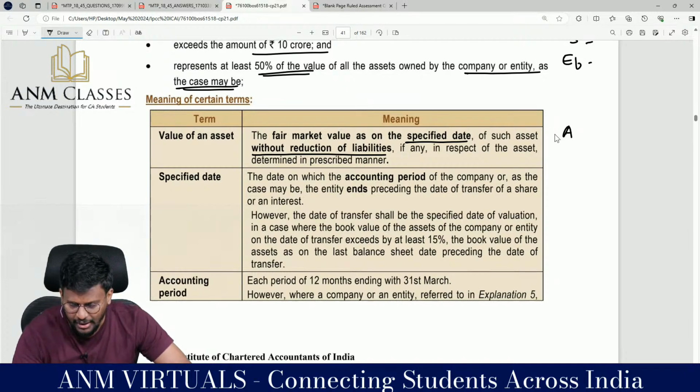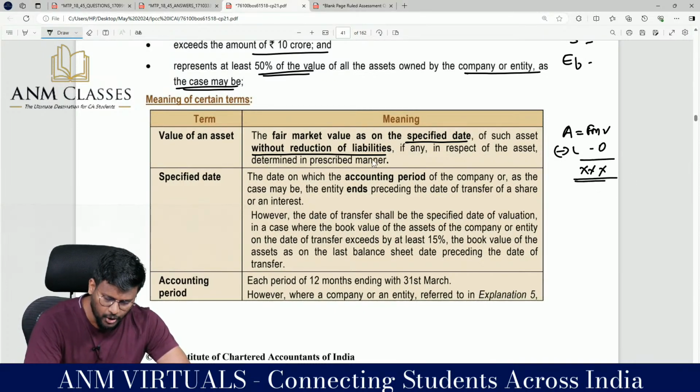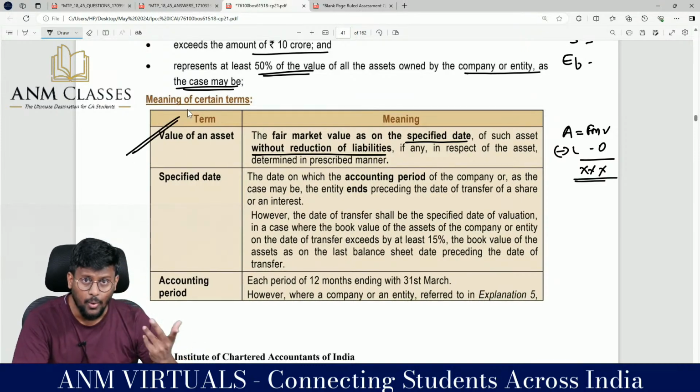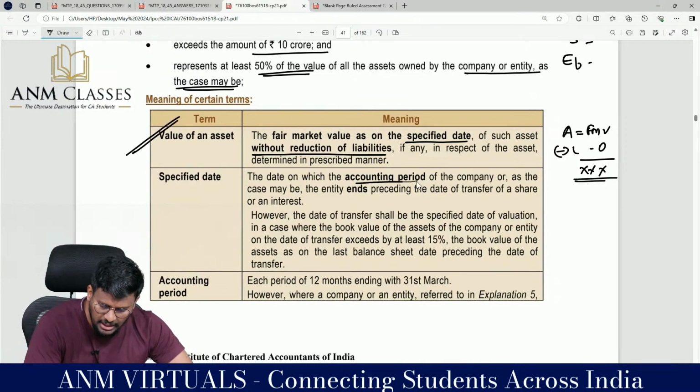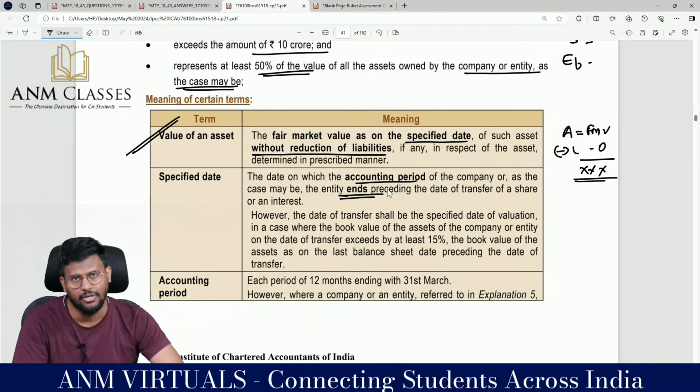You take the value of the asset as the fair market value, without reducing liability; you should check that, in respect of the asset, determined in the prescribed manner. Sir, what is the specified date? The date on which the accounting period of the company or, as the case may be, the entity ends, preceding the date of transfer of the share or interest.